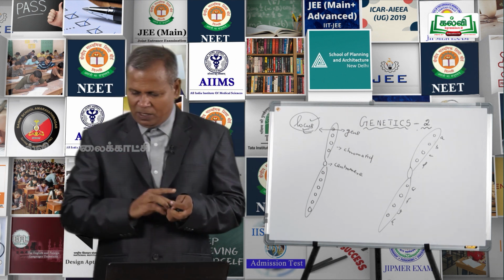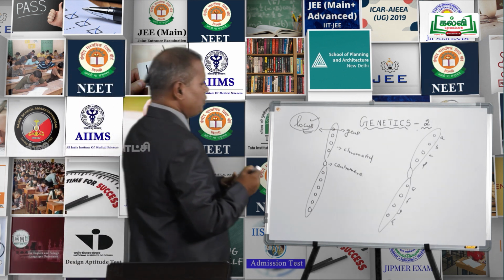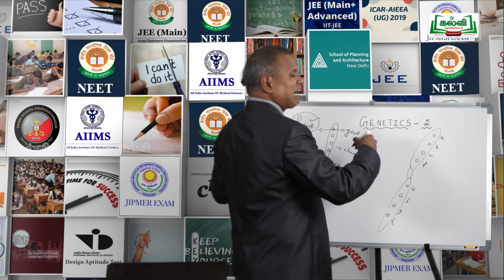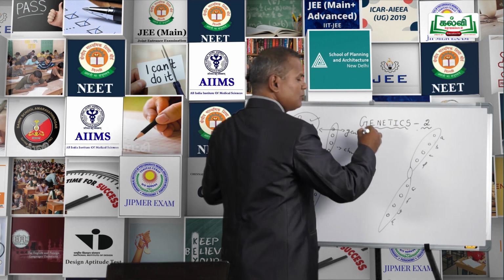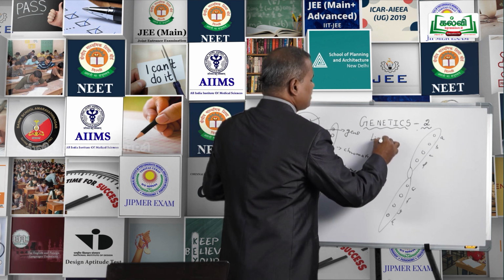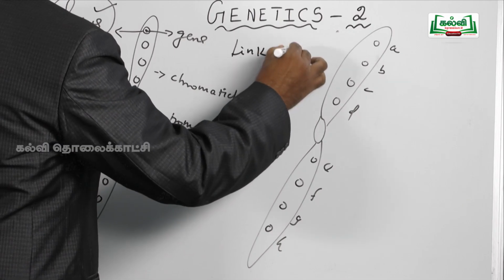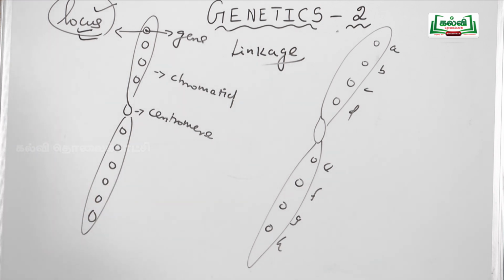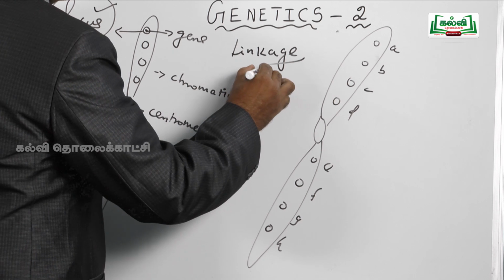Based on the arrangement of genes in a chromosome, the scientists classified the genes into two types for linkage. Linkage, the coexistence of genes during inheritance, is said to be linkage. The genes that are transmitted to the subsequent generation together are known as linked genes.